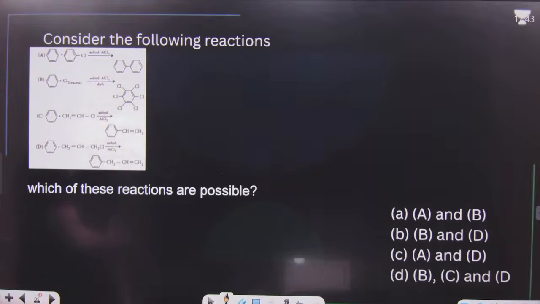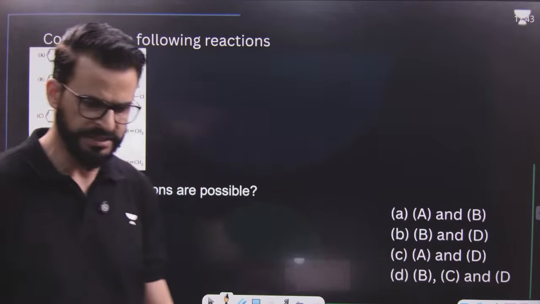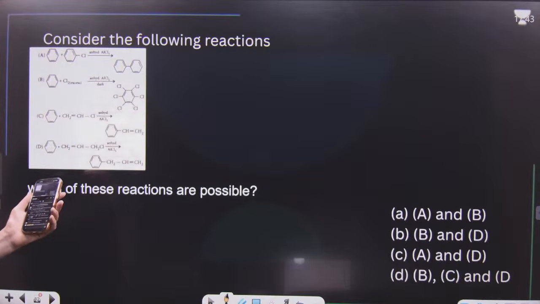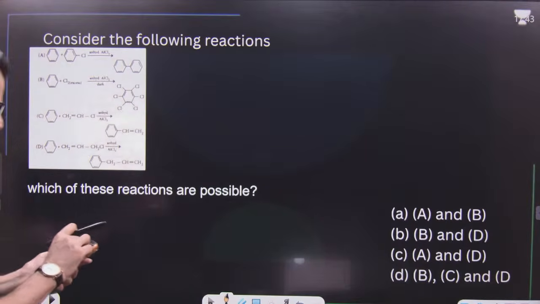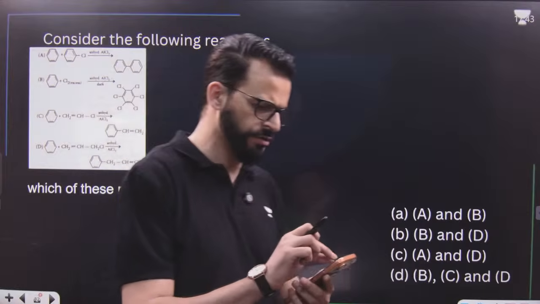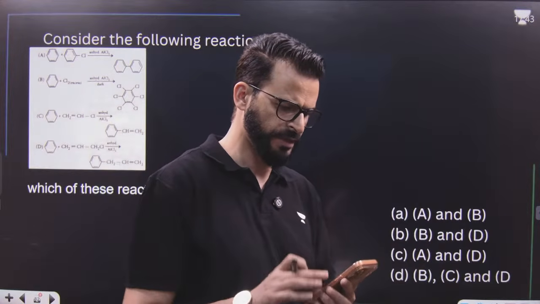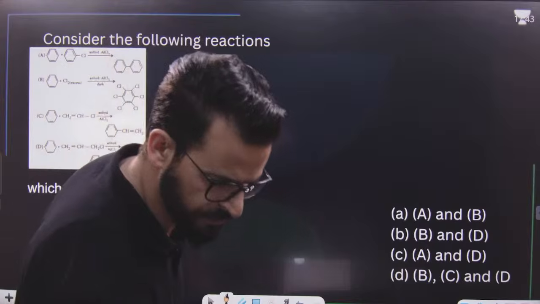After this, first of all, let me know in the chat if this slide is visible to each and everyone. Is this slide visible to each and everyone? Yes. If you can zoom it, this is visible. It is visible to each and everyone.